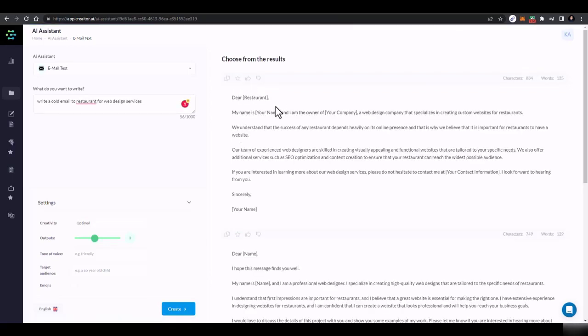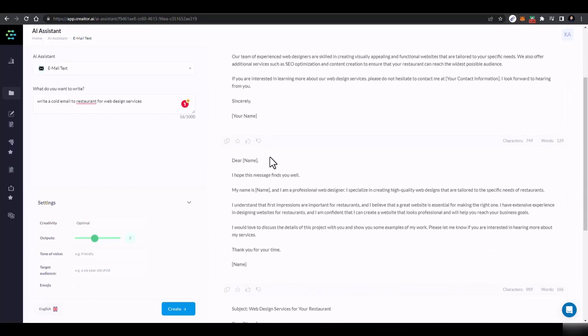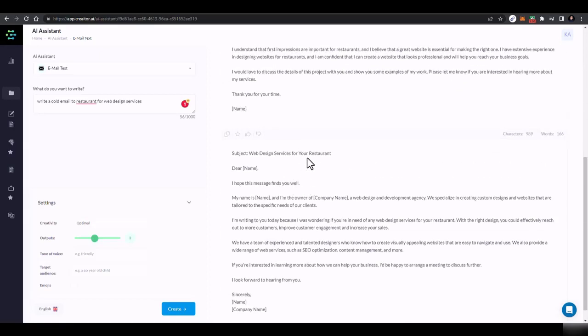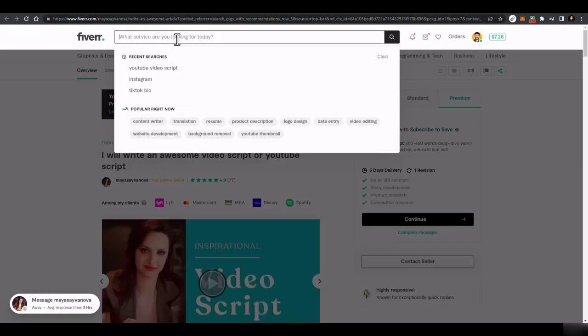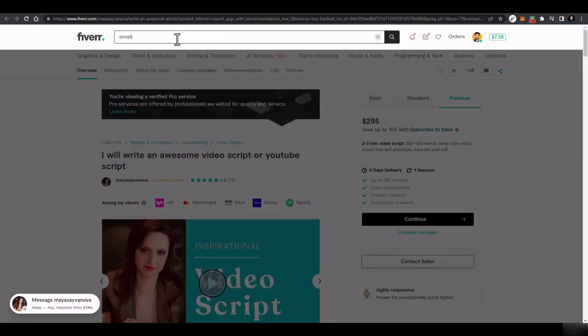and it generated: dear whatever the name is, my name is, and I am the owner of a web design company that specializes in websites for restaurants. We understand that the success of any restaurant depends heavily on the online presence, and blah blah blah. And it created the complete email, and it is a professional email. If you are not a web design professional and you just know email writing, you cannot generate such a professional email.